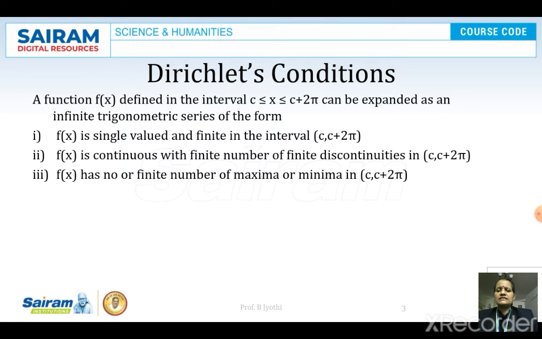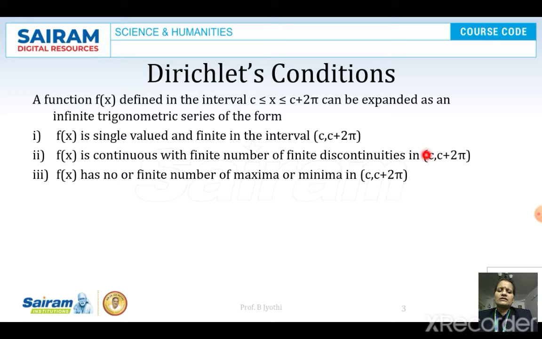Coming to the Dirichlet's conditions, a function f of x defined in the interval c less than or equal to x less than or equal to c plus 2 pi can be expanded as an infinite trigonometric series of the form, provided: Number 1, f of x is single valued and finite in the interval c to c plus 2 pi, and it is continuous with a finite number of finite discontinuities in the interval.